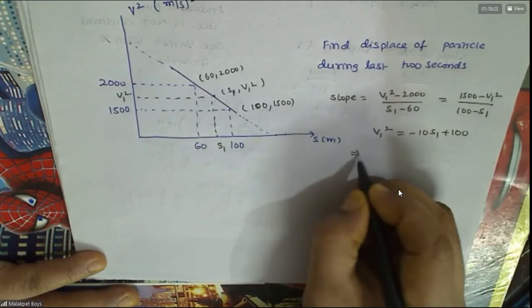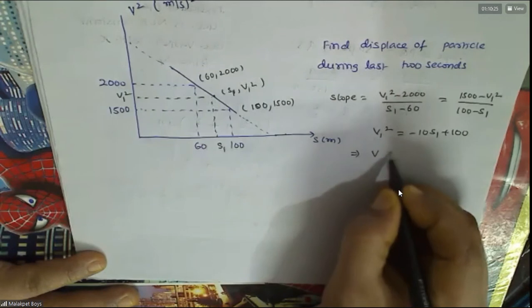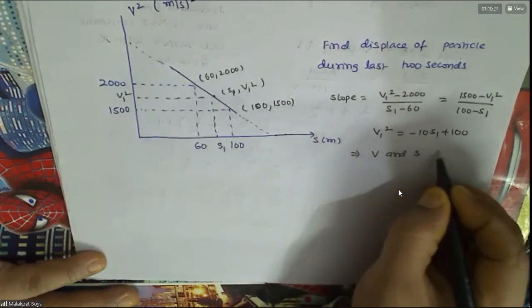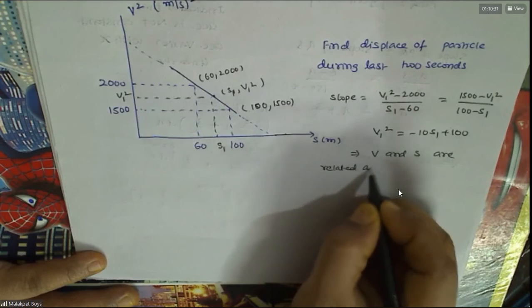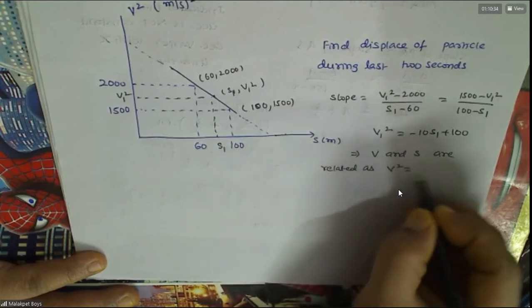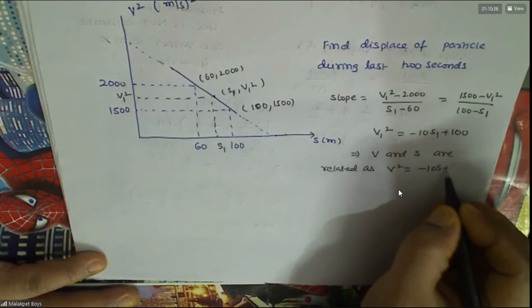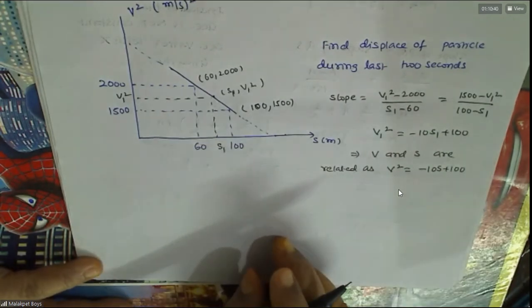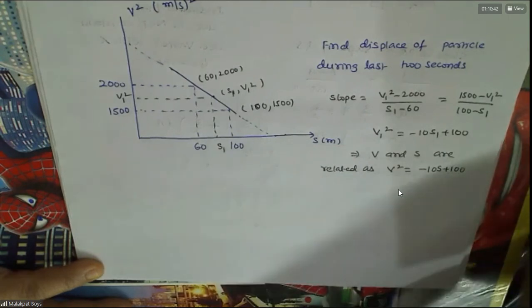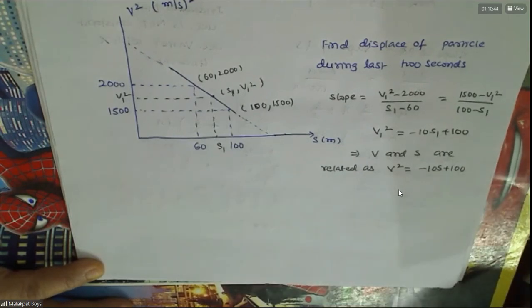So this implies that V and S are related as V square equals minus 10S plus 100. Followed this? Clear?